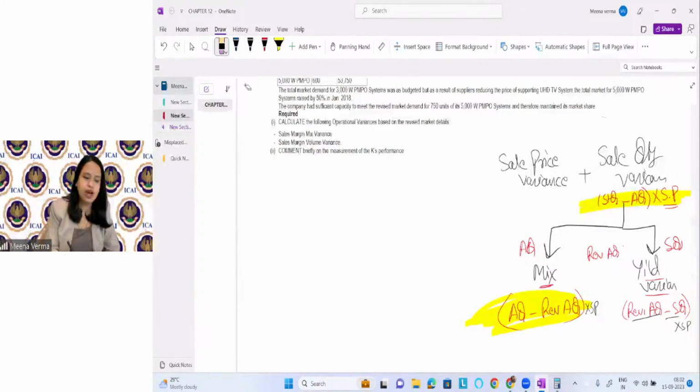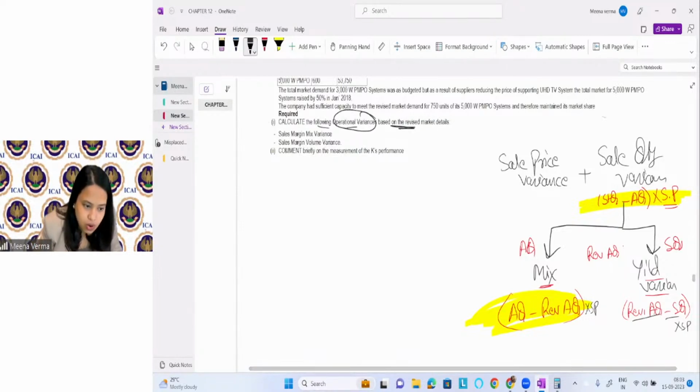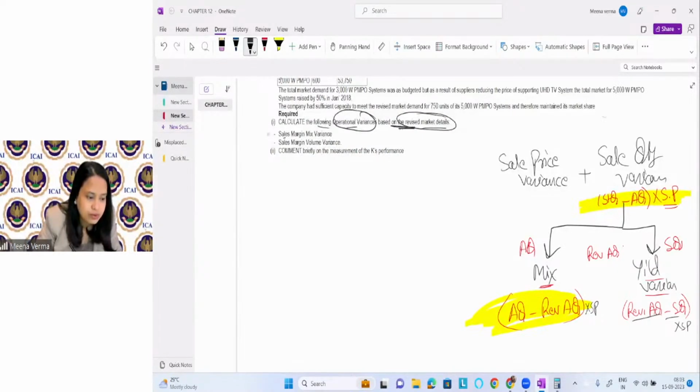Okay. Now what do we have to do? Calculate first the following operational variances on the revised market detail. So what do you have to do? Sales margin mix variances. Okay, let's calculate it. I hope you have written all this information.